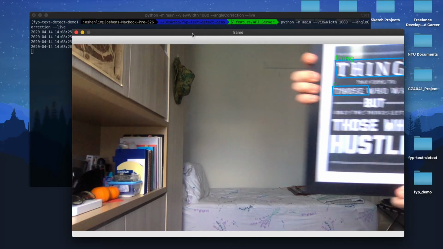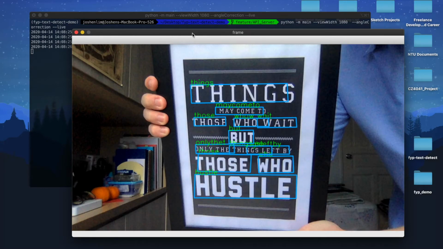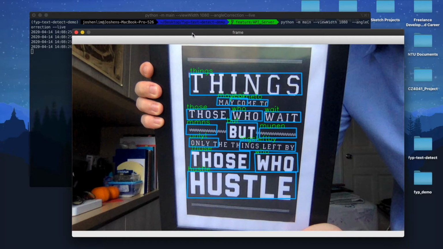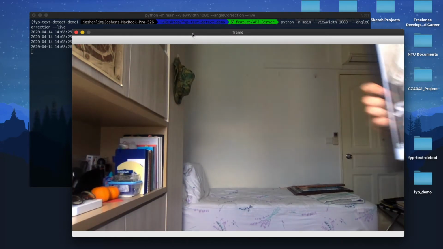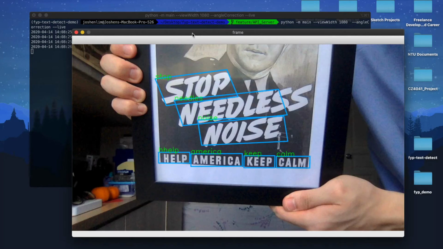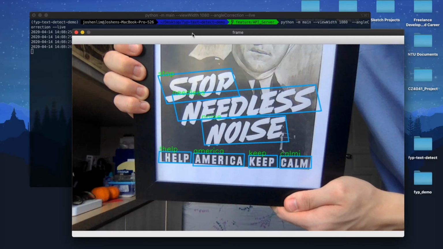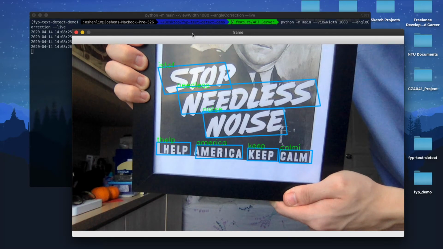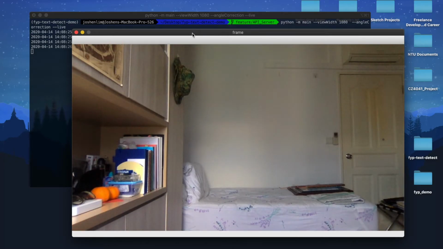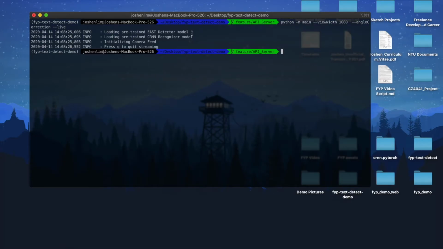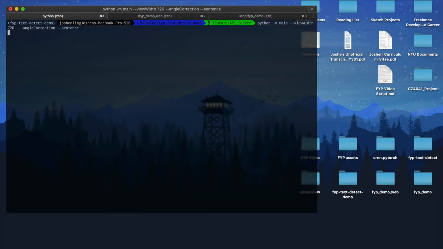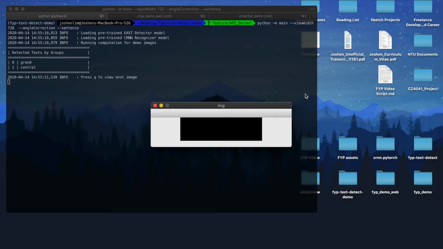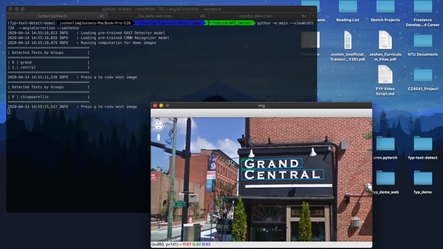Here, you can also notice that the program begins to slow down a little when there's a high density of text on the object. And finally, the program is also able to function well under non-standard font families, such as in this object. Now, I'll be demonstrating the program again using static images as input. All of the images used here are from the Street View Text dataset.